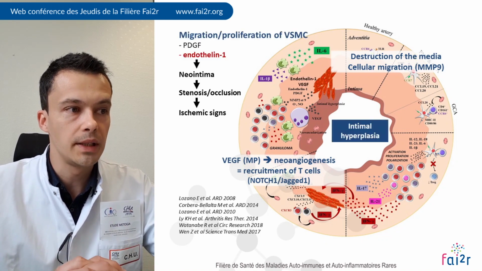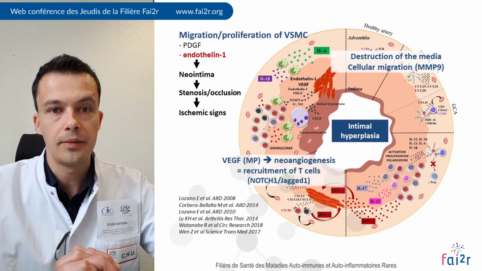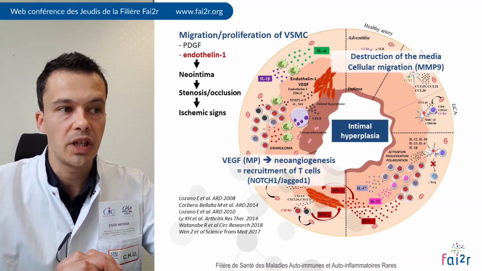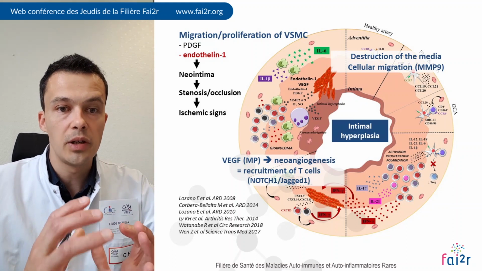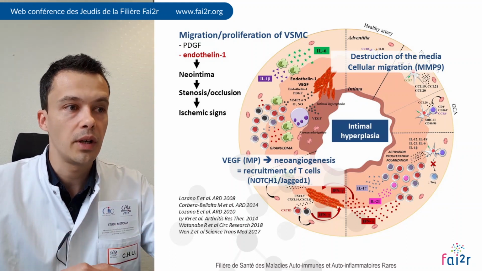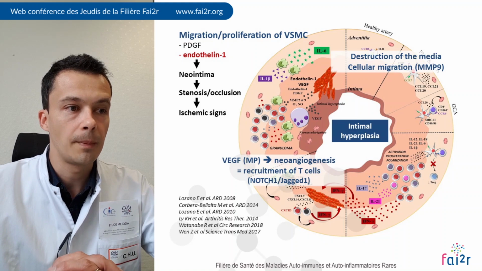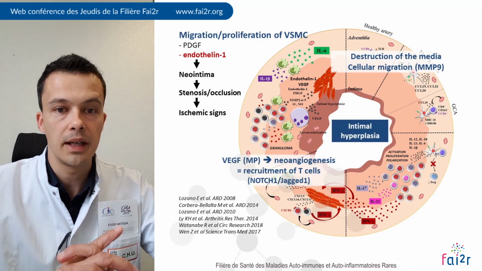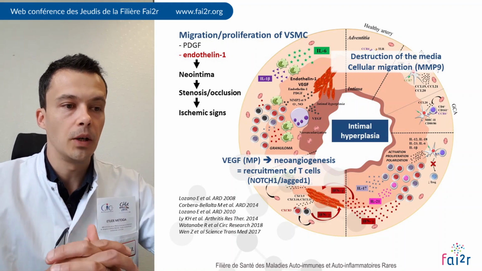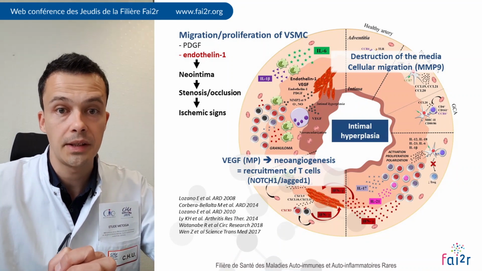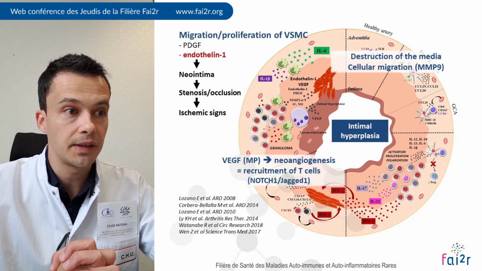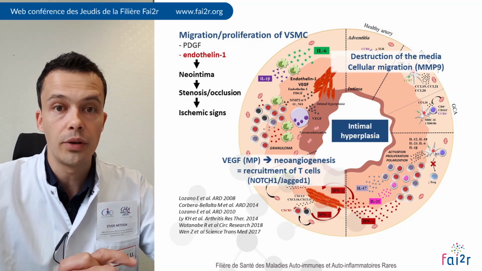And more importantly, the production of different mediators such as PDGF and endothelin-1, leading to the activation, the migration and the proliferation of vascular smooth muscle cells from the media to the intima, and a progressive stenosis of the lumen of the vessel, leading to ischemic signs of GCA, and this process is named vascular remodeling.